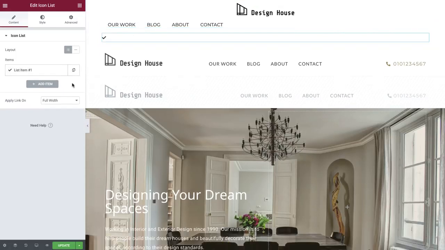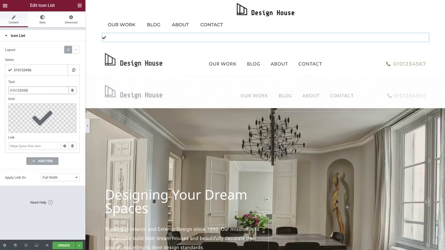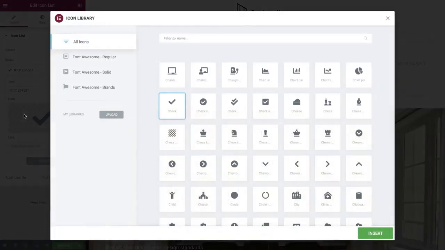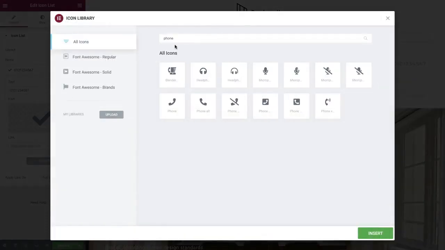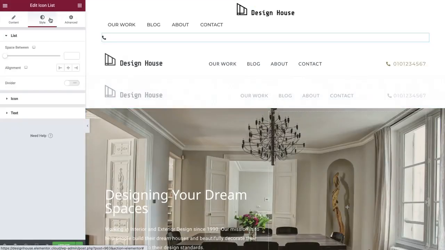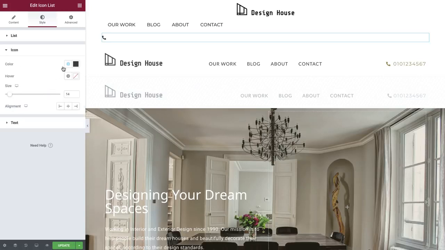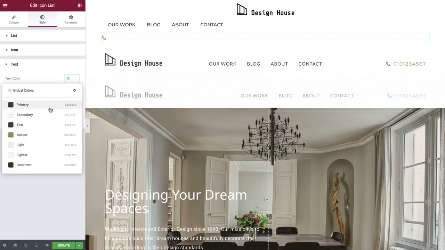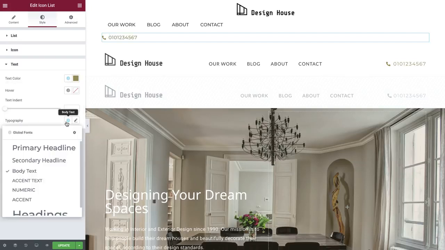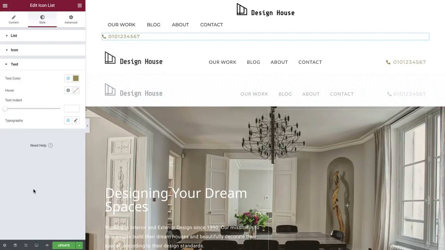Delete the extra list items and add your text. Then choose the icon of your choice. In the Style tab, set the global colours and fonts of your choice. Great, these are all the widgets we need to complete the rebuild of our header. However, as you can see, they are currently stacked and aren't in line with each other. We can fix this easily.